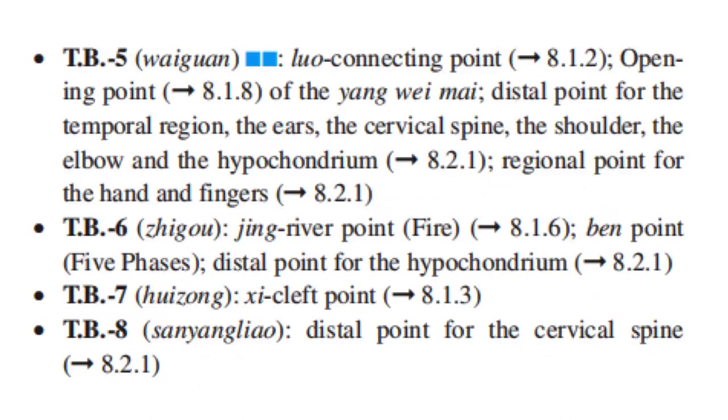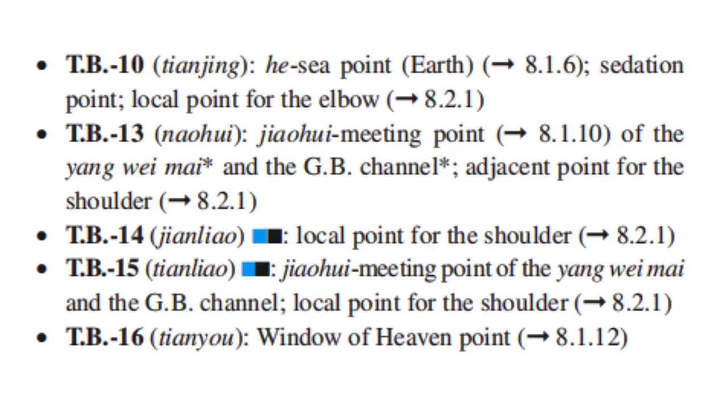TB5 is Luo connecting point, opening point of the Yang Wei Mai, distal point for the temporal region, the ears, the cervical spine, the shoulder, the elbow, and the hypochondrium. Regional point for the hand and fingers. Triple burner 6, Jing river point, fire point, distal point for the hypochondrium. TB7 is a Xi cleft point. TB8, distal point for the cervical spine.